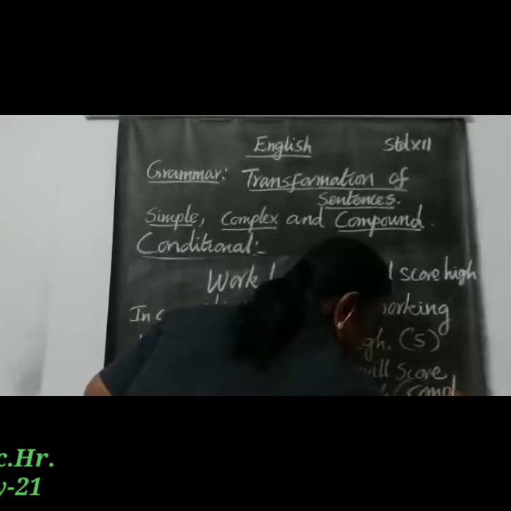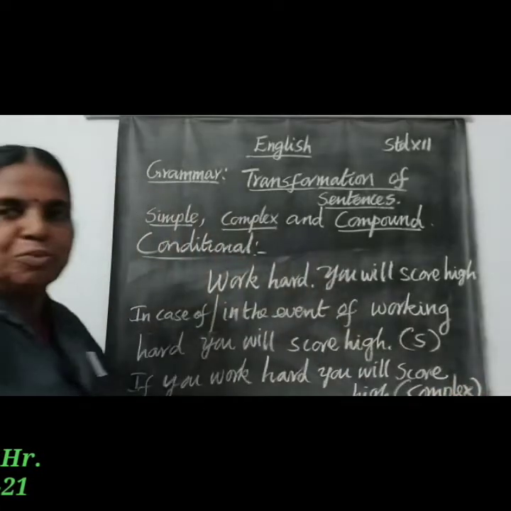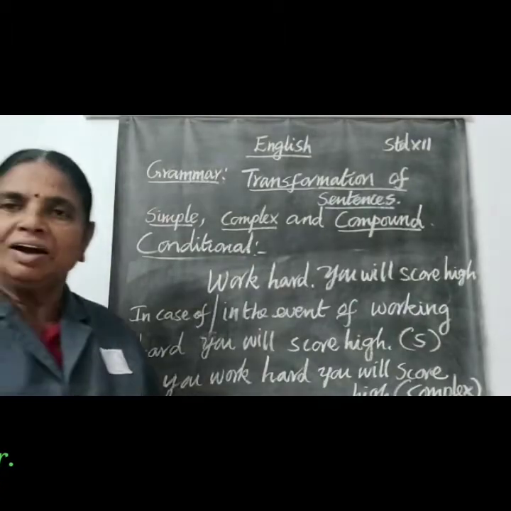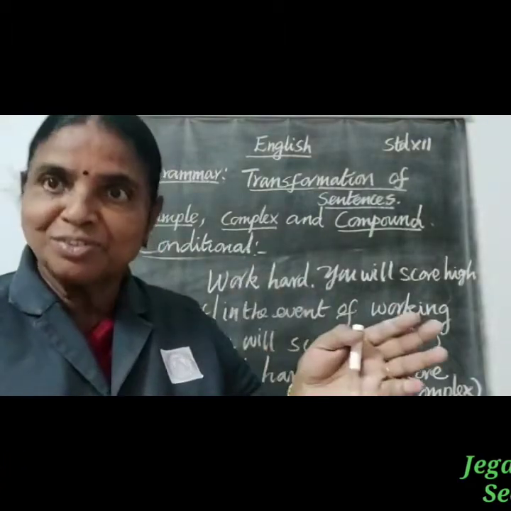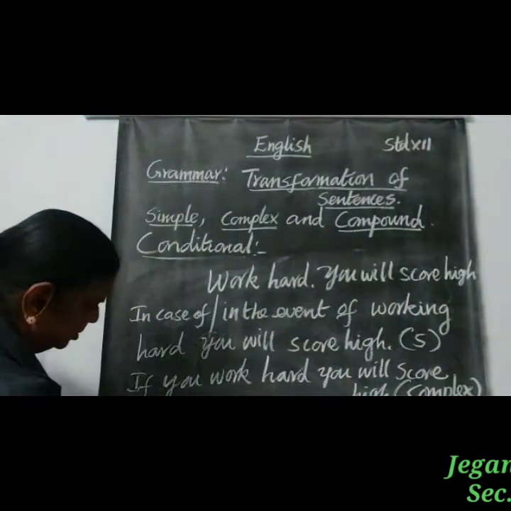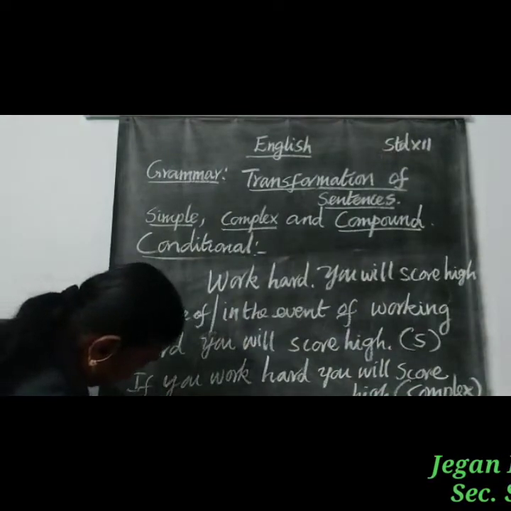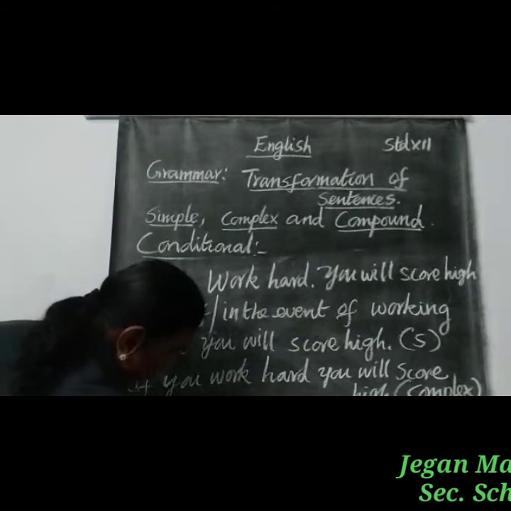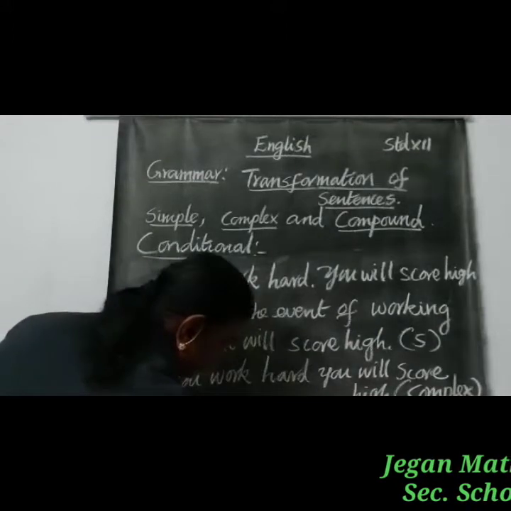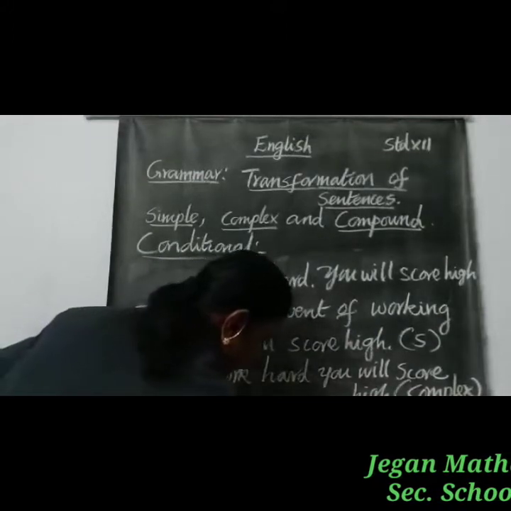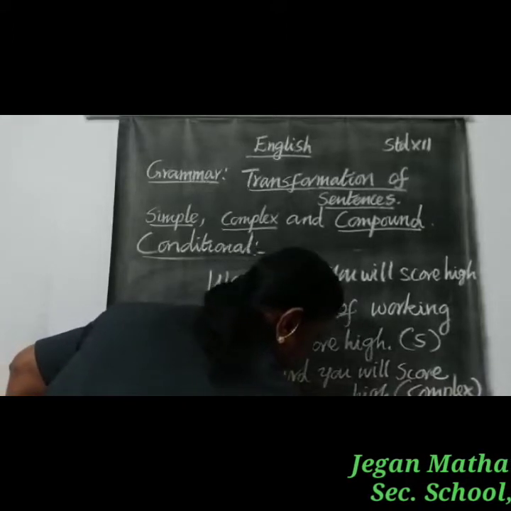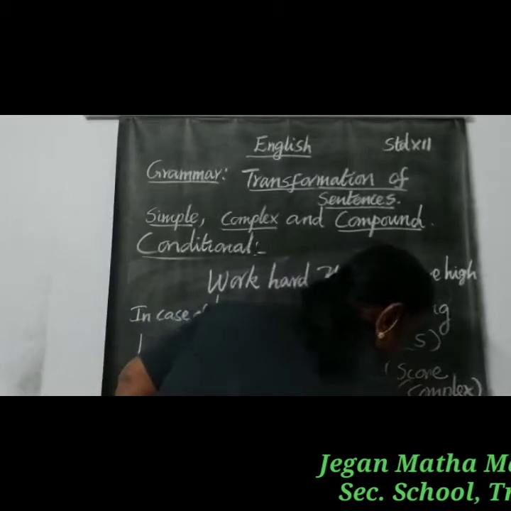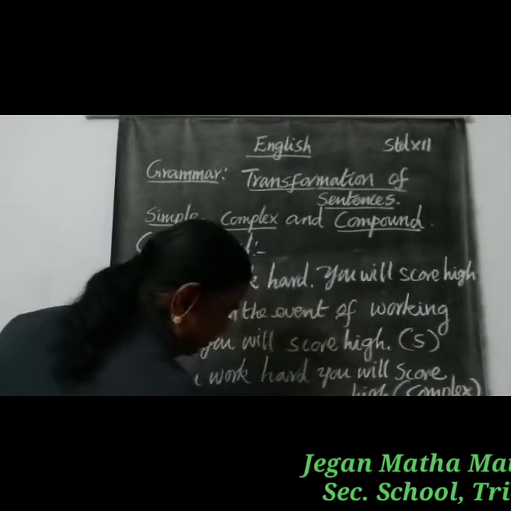Clear? And how are we going to change it into a compound sentence? Work hard or otherwise you will not score high. See the negative, will not: you will not score high.